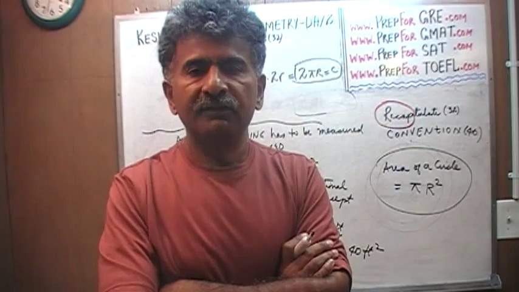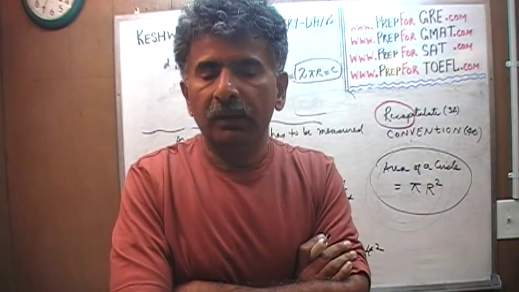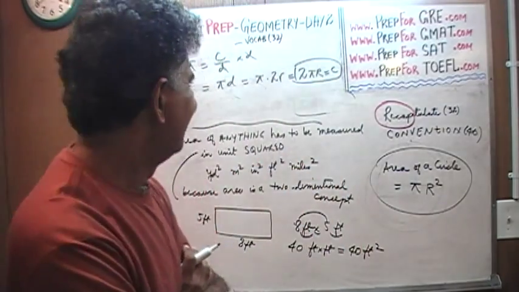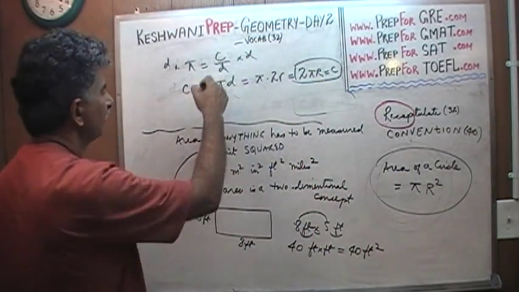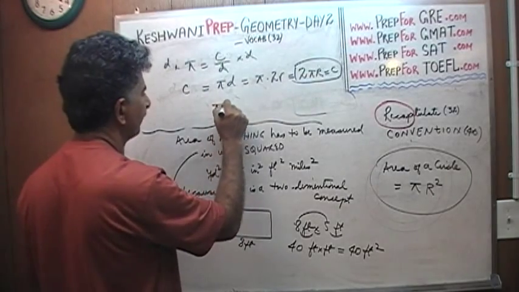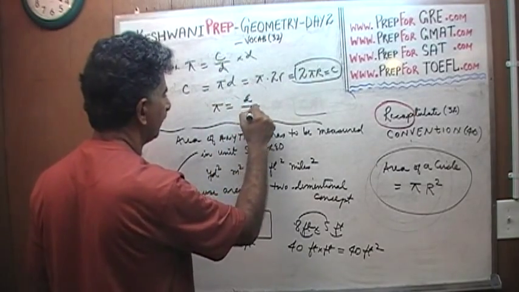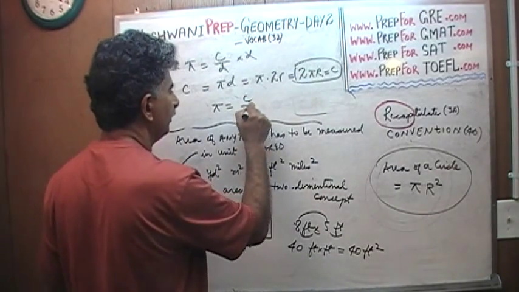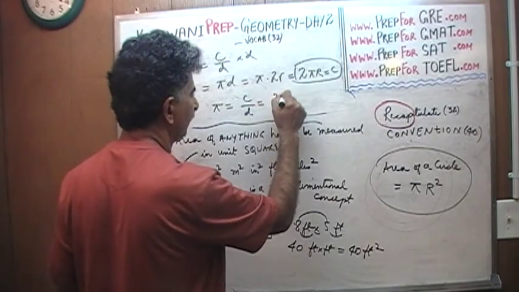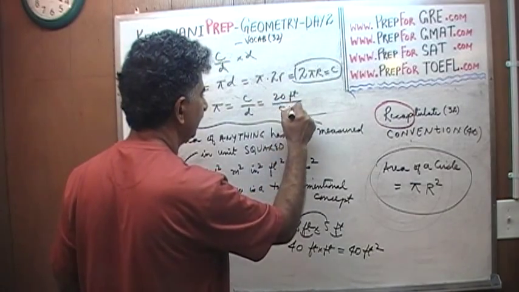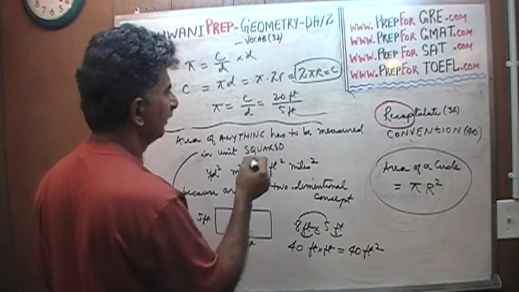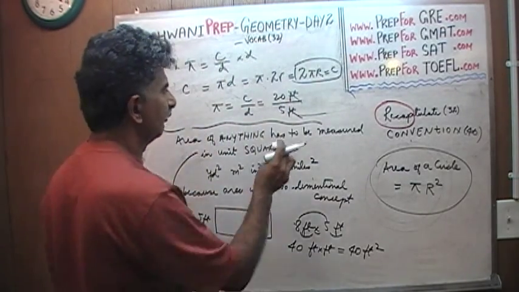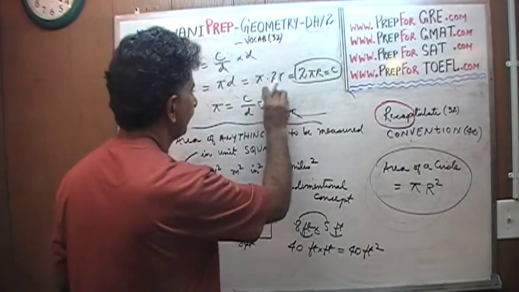What is pi? Well, it's the ratio. It has no unit. Ratios do not have units because the units cancel out. Pi is the circumference over the diameter, whatever the unit is of the circumference. For example, if the circumference is 20 feet and the diameter is 5 feet, the feet will cancel out. Of course it does not work, because pi does not equal 4, but you get the idea.